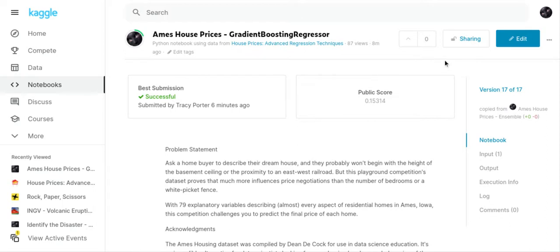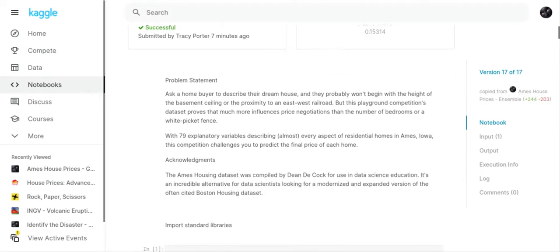So the first thing, it says right here that I'm sharing this, so you should be able to go into Kaggle and find this file so you can follow along with me.